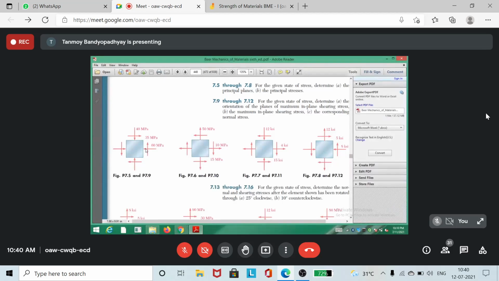It's self-explanatory. So whatever value you get from the analytical method, if it matches with the Mohr circle method, you can be rest assured that you have done the problem correctly. ঠিক আছে? So you do 7.5.